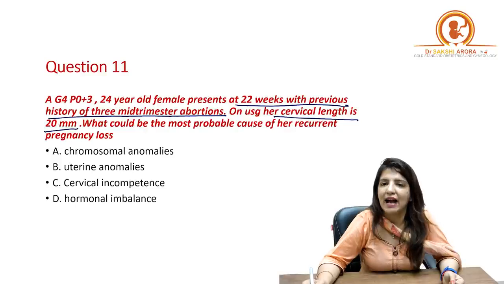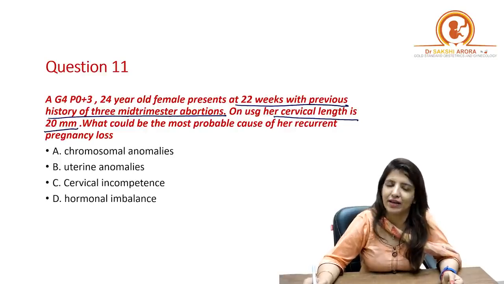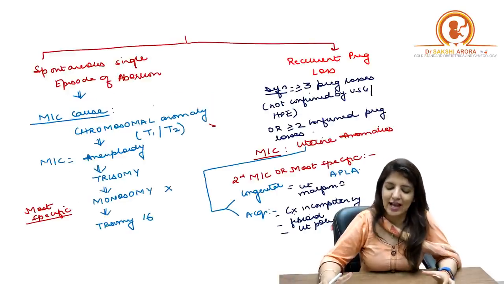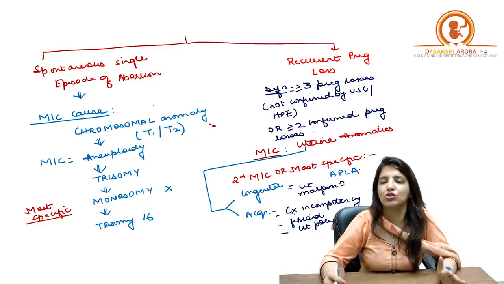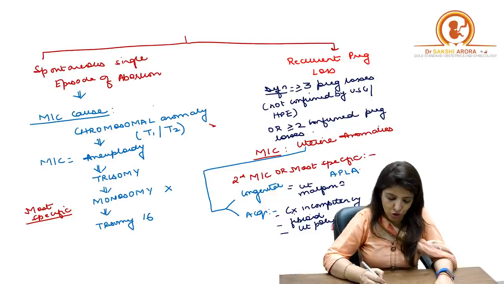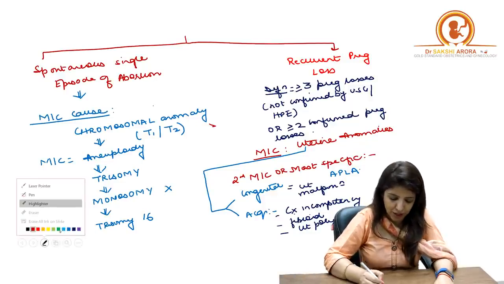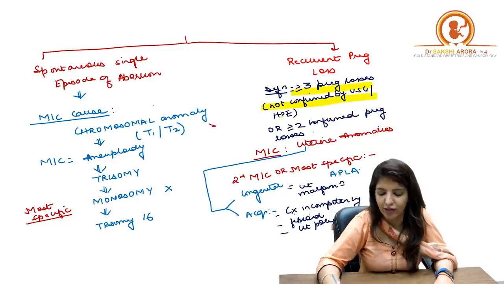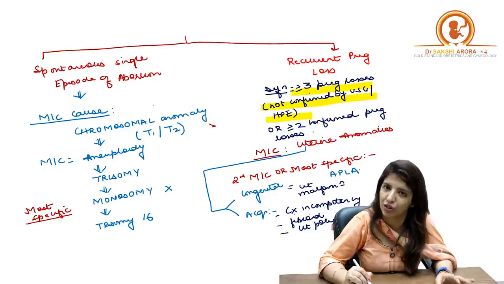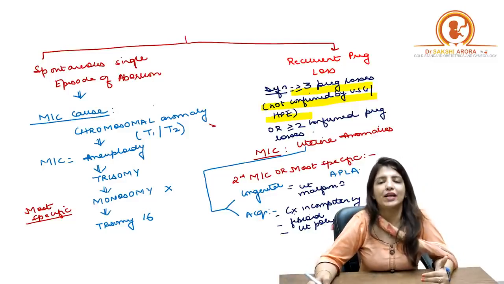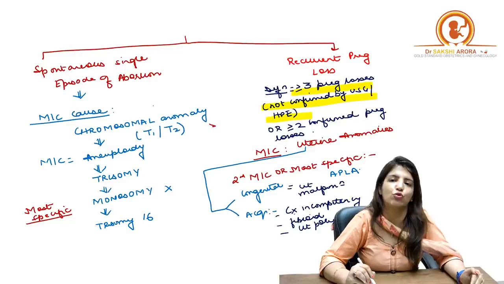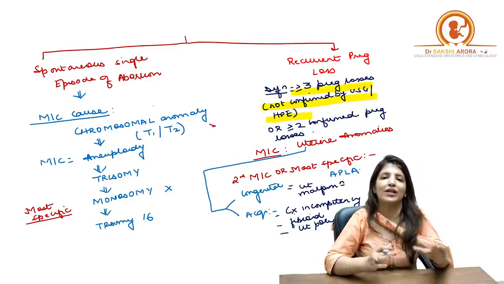So if a female is having 3 or more than 3 pregnancy losses, that is what is called a recurrent pregnancy loss. Now, in order to call it a recurrent pregnancy loss, it has to be 3 or more than 3 pregnancy losses which are not confirmed by ultrasound or by histopathological examination. Then we say 3 or more than 3 losses. But suppose pregnancy losses are confirmed by ultrasound, then only 2 losses are more than enough to call it recurrent pregnancy loss. What do you understand by this?